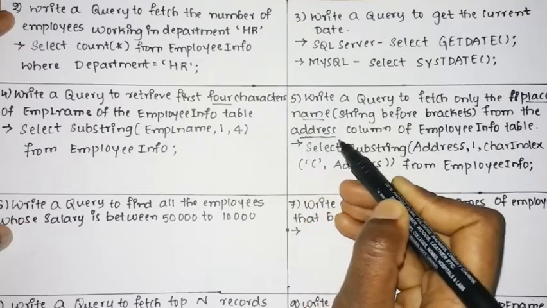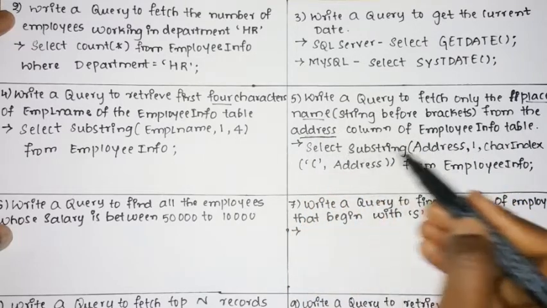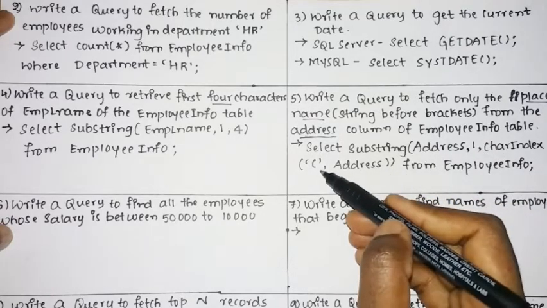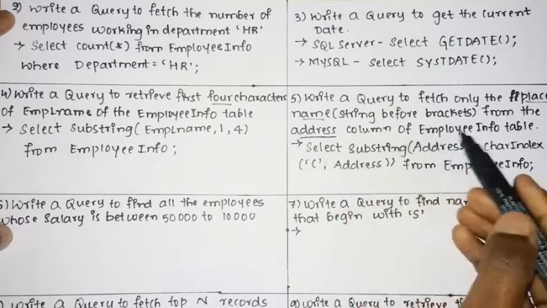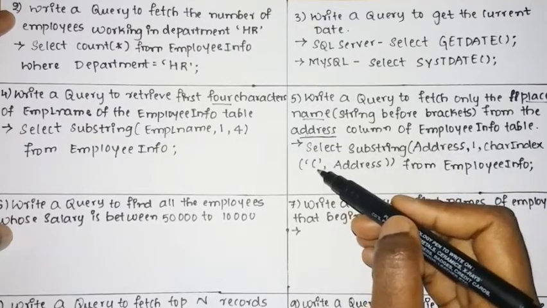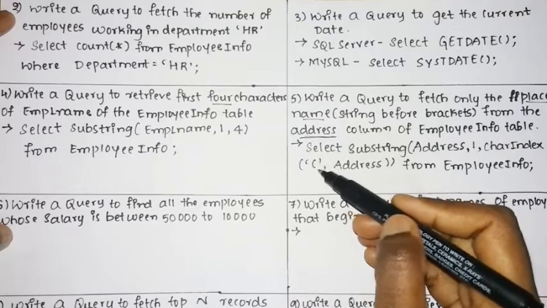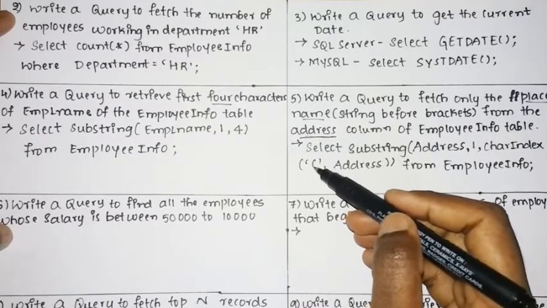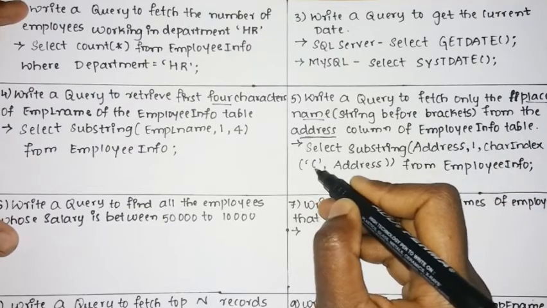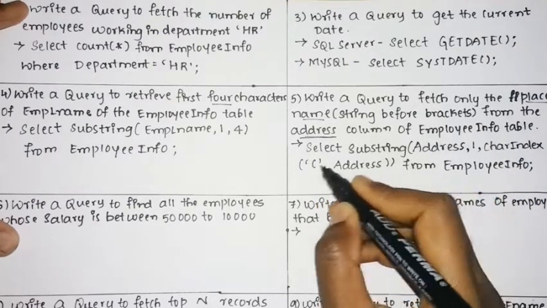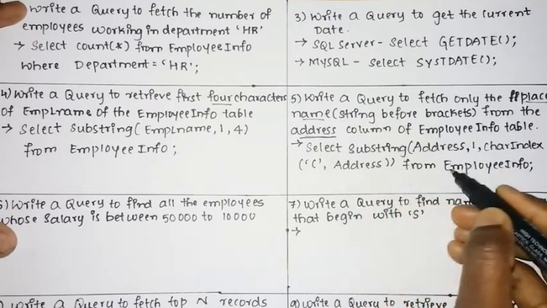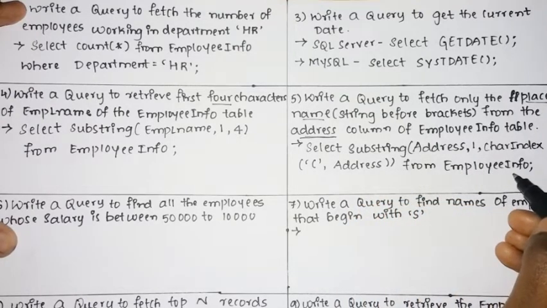You need only the address column. So we have taken address, it should start from the first character and end before the opening bracket, so CHARINDEX of the opening bracket, then till that you need to display the string, then comma address, from the table EmployeeInfo.